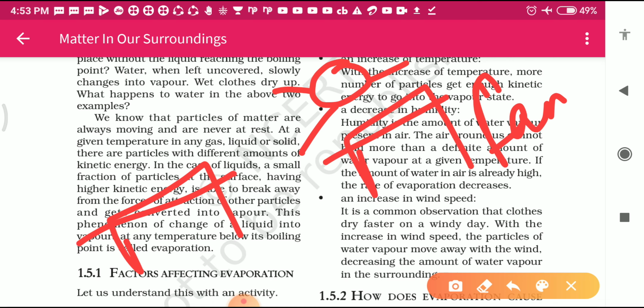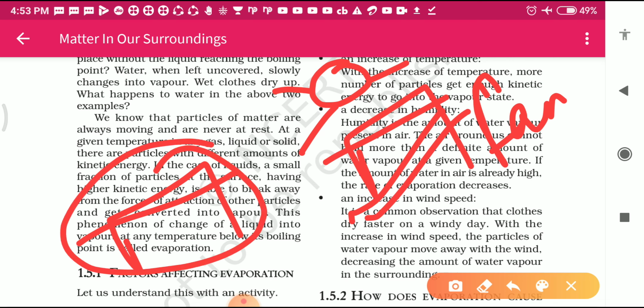Which one will dry fast? This one. Then, an increase in wind speed: if we increase the speed of the wind, then evaporation takes place more. Here there is no wind, so a very small amount of evaporation takes place.